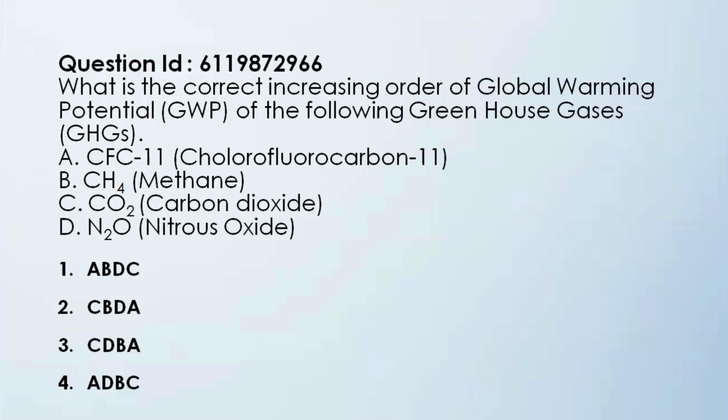That will help you to boil down to two options out of the four. And then you have to find out which among methane and nitrous oxide has the lower global warming potential and then put it in an order. Okay, so the correct answer, of course, is CBDA. So carbon dioxide has the least global warming potential, followed by methane, followed by nitrous oxide, and finally chlorofluorocarbon 11.